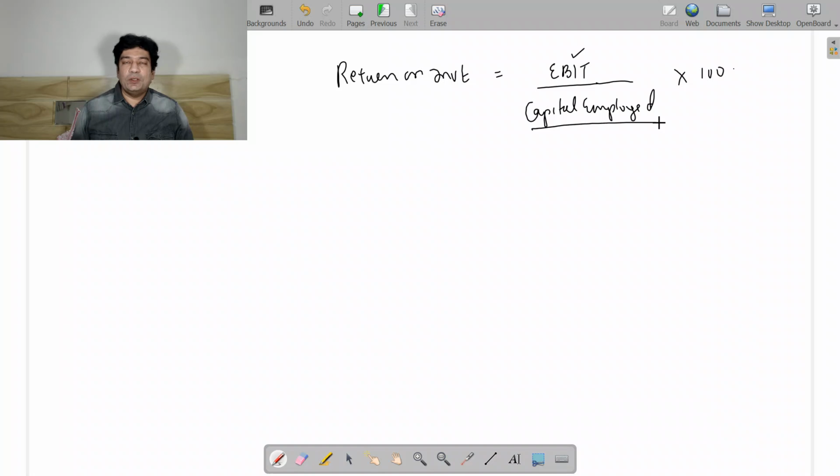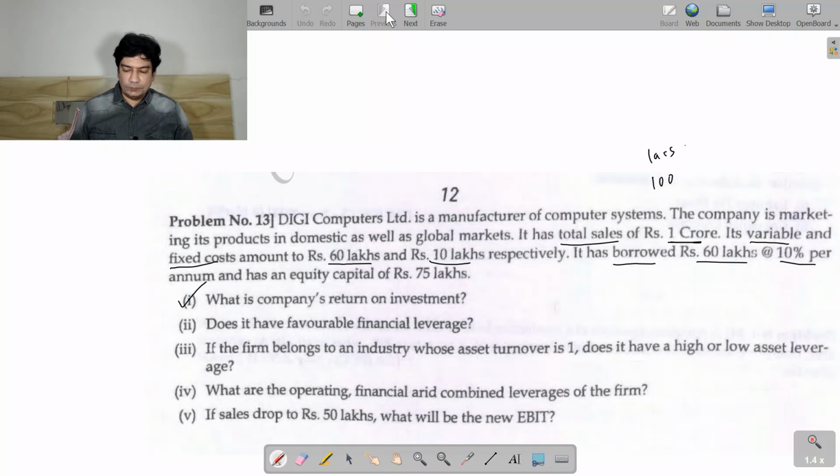Now I need to find capital employed. Capital employed we will be able to find through the liability approach, and you have a borrowed capital of 60 lakhs and an equity capital of 75 lakhs.